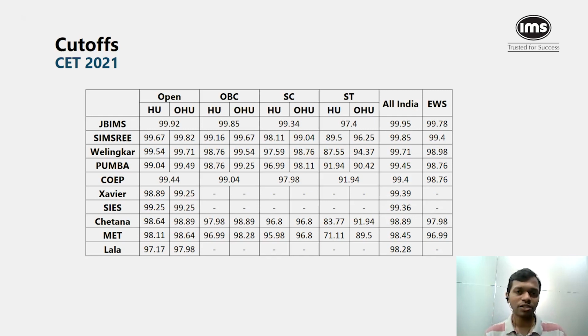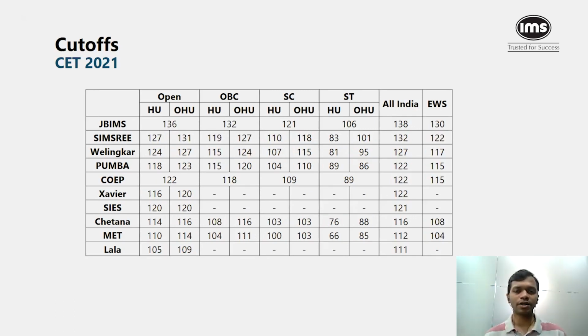I also have these cutoffs in terms of score, which I'm going to show you. And why I'm going to do that is because this year the cutoffs are going to change, but we'll have a look at it and then we'll talk about what could be the impact this year on the cutoff in terms of marks. So what you're seeing on screen right now are the same cutoffs, but in terms of marks. As I said, percentile cutoffs are more reliable because they don't change often from year to year, whereas marks cutoffs change a lot from year to year. But this tells you a story.